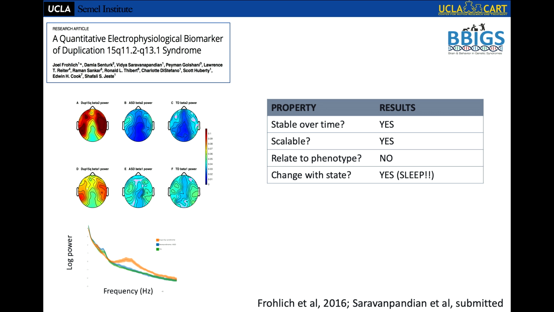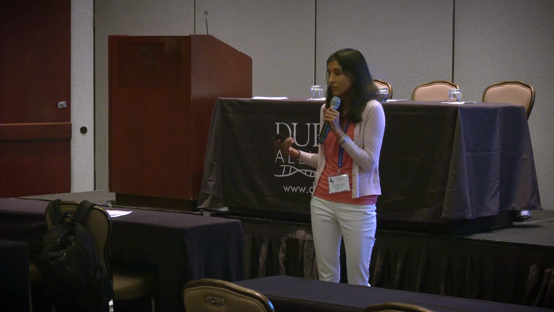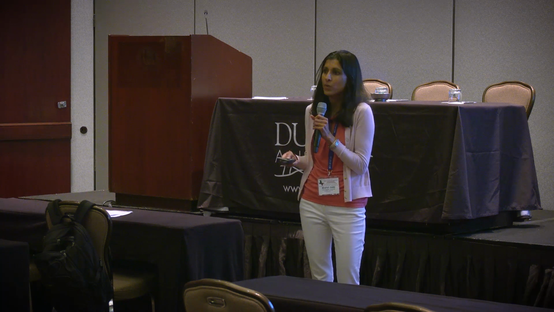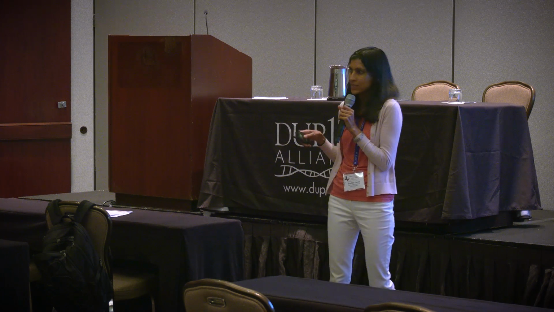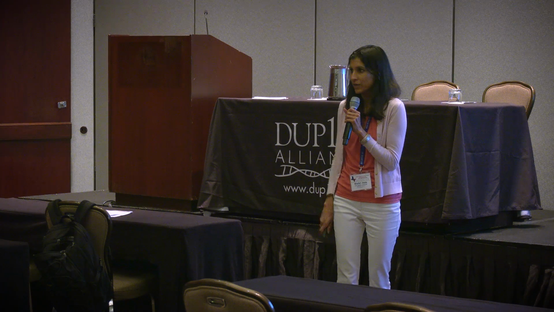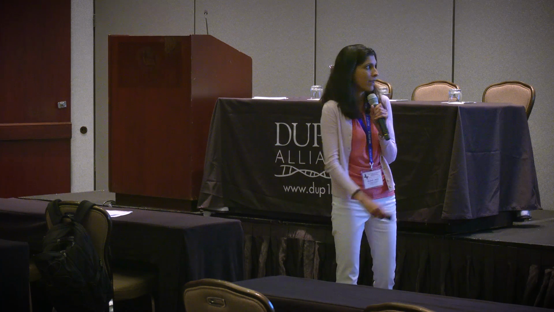but the reality is we do see beta in sleep to varying degrees. But as we started looking, what we found was that sleep physiology is altered in a way that I've never seen in a condition. It is incredibly altered in DUP15Q. We are seeing incredibly, and I'll use the word abnormal, just abnormal sleep physiology in these kids. So I just got an R21 to quantify sleep physiology in DUP15Q, and that's why we're asking the parents to give us all their overnight EEGs so we can quantify this better.